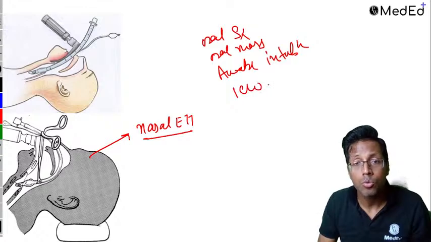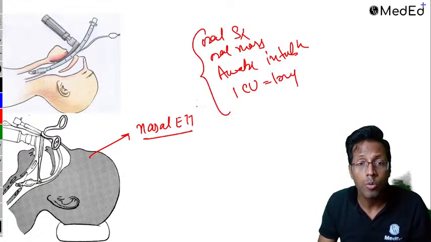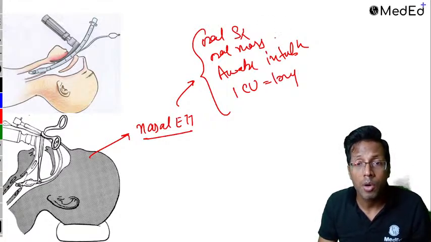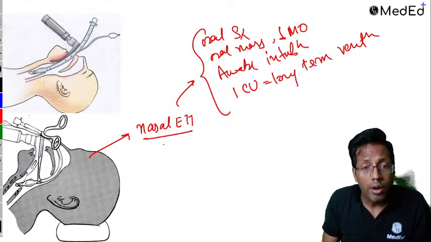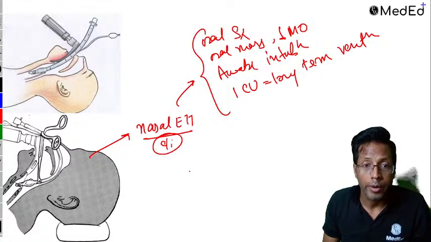Also for long-term intubation in the ICU, a patient in the ICU on long-term ventilation. So these are the reasons why you will put a nasal endotracheal tube, right? Oral mass, oral surgery, decreased mouth opening. This is where you will put a nasal tube. The contraindications to a nasal tube are more important.